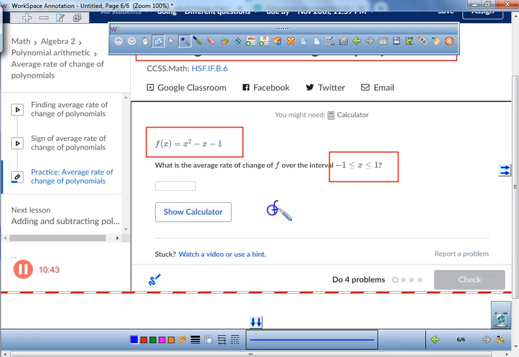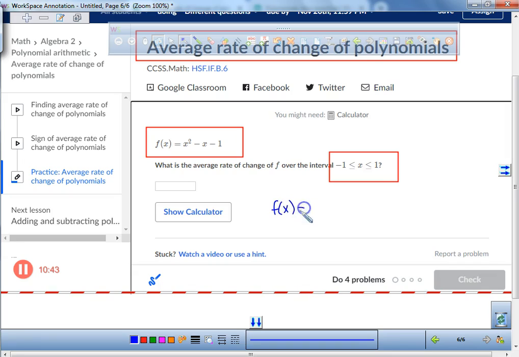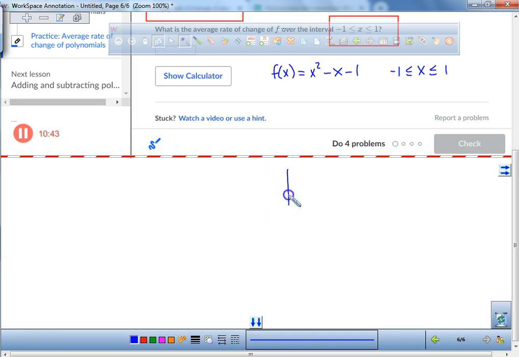So what do I want you to write down? f of x equals x squared minus x minus 1. And then I want you to write down that our x values are less than or equal to 1 and greater than or equal to -1. So basically, our x values are going from -1 to +1. This is going to be really important. I need you to make a table, an x and f of x table, and I need you to go -1 and +1.